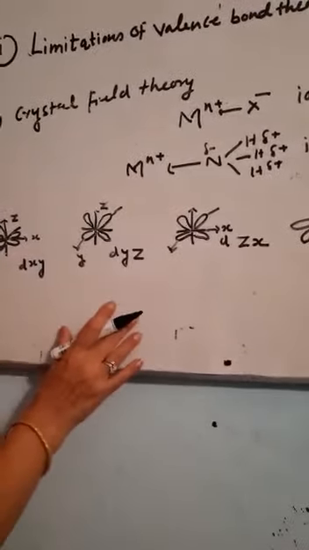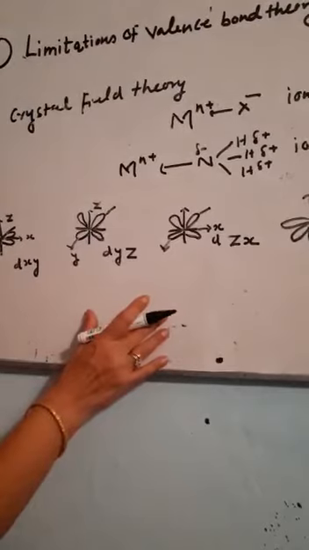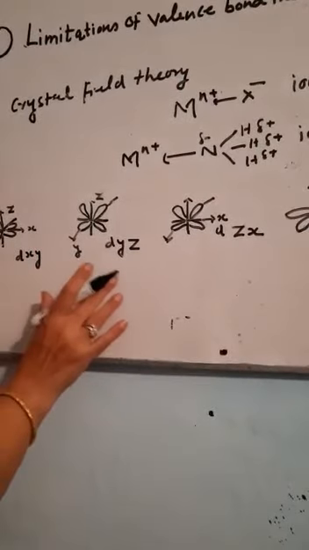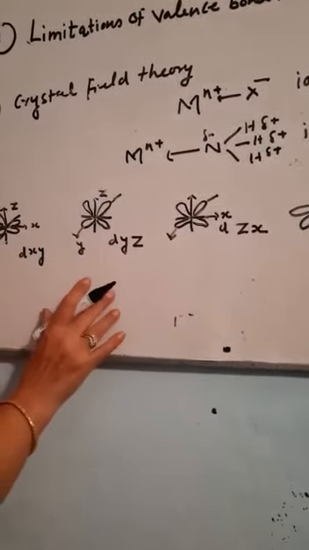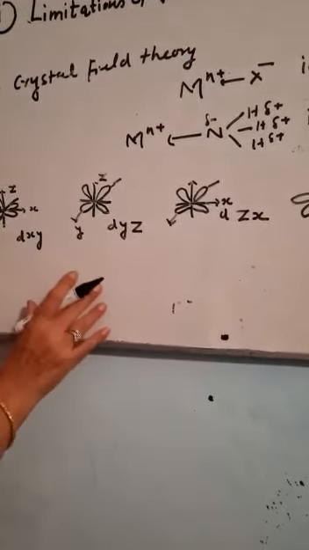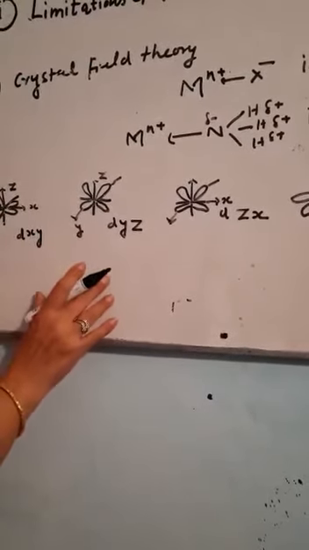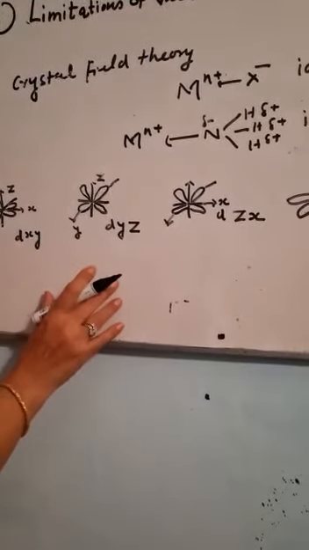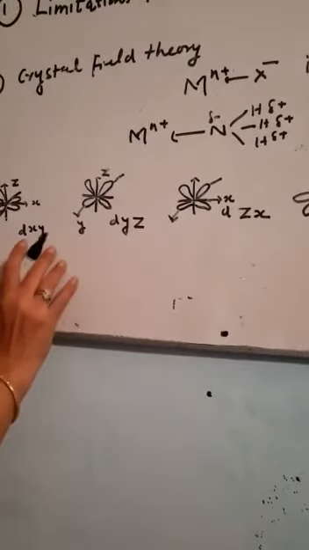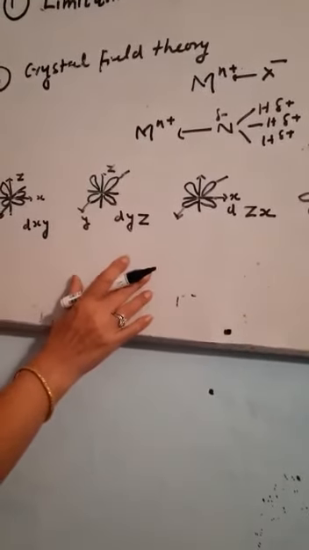Now, the ligand can give electrons in any of its orbitals, and there will be a creation of a crystal electrostatic field around the orbitals. But when the ligand approaches one of these orbitals, there is a repulsion between the electrons of the metal and the lone pair of the ligand. This repulsion is responsible for raising the energy of these d orbitals.